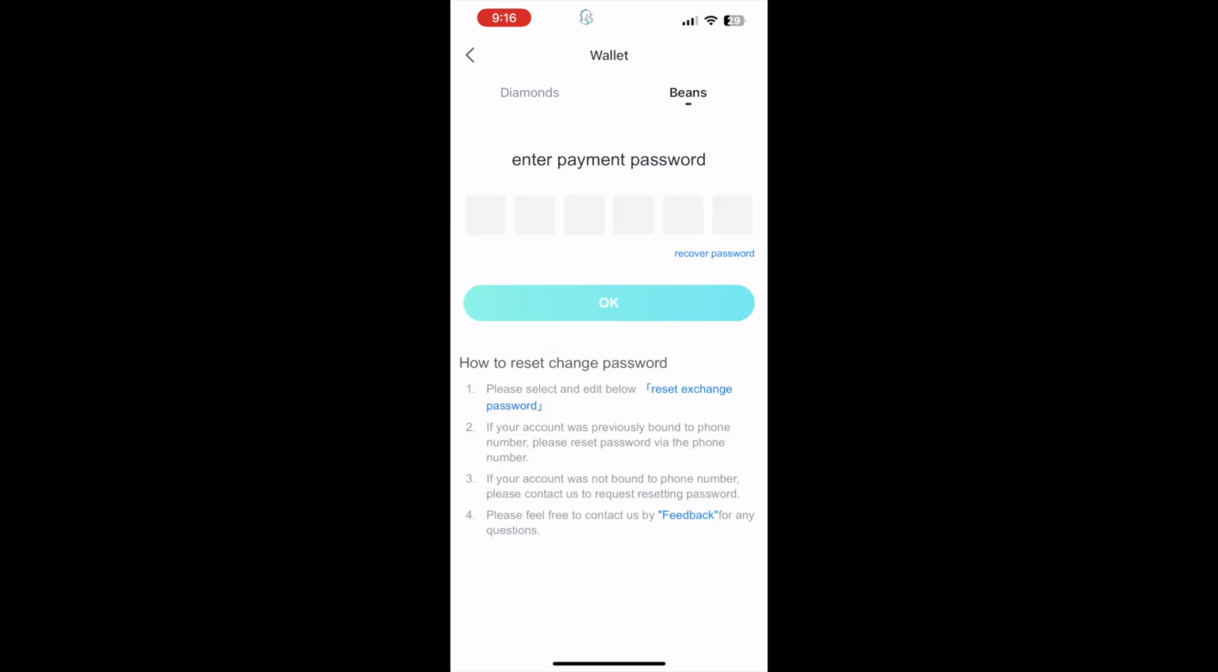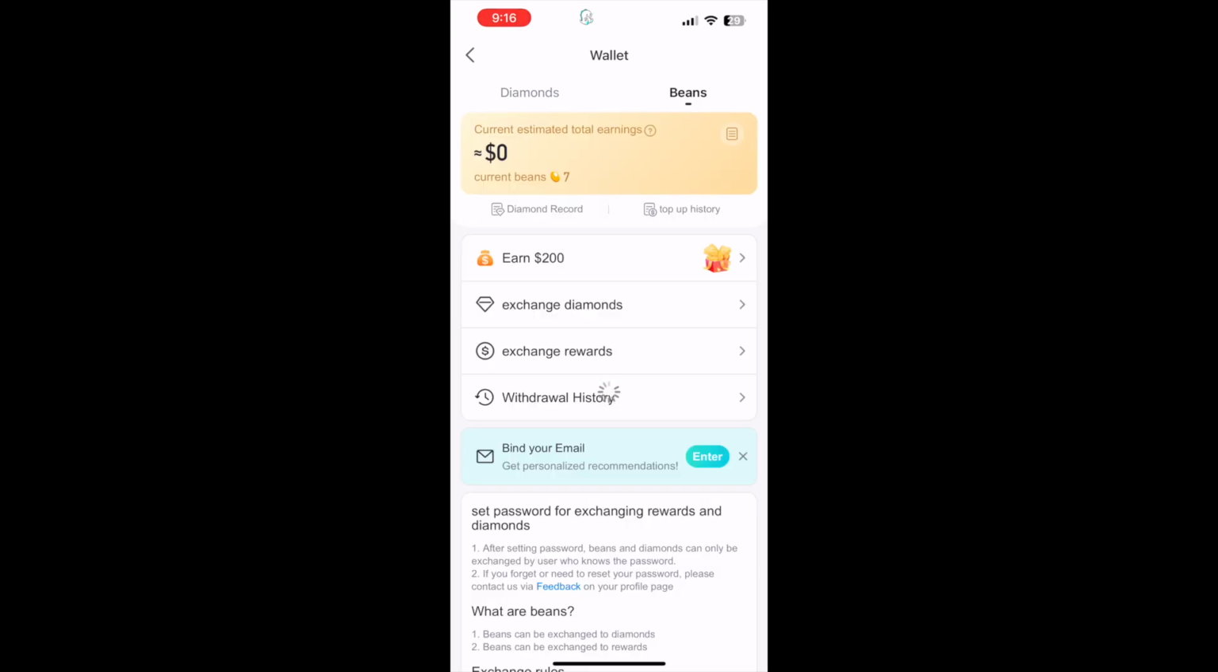You can also exchange the beans for money because every 210 beans equals $1, $1 US, and you can exchange those rewards into your bank account through either Air Wallets or Payoneer. You can look at your withdrawal history. You can look up your top up history. So every time that you have bought diamonds, it gives you information about setting the passwords and exchanging rewards. It tells you what beans are, and you can exchange your beans for diamonds so that you can continue gifting.